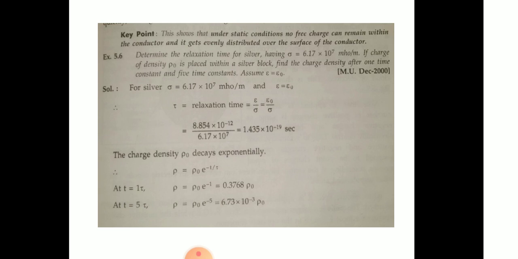At t equal to 1 tau, this becomes e to the power of minus 1, which is 0.3679 rho naught. Please remember this value of e to the power of minus 1 whenever doing problems. At t equal to 5 taus, this value becomes 6.73 into 10 to the power of minus 3 rho naught. It is decreasing.